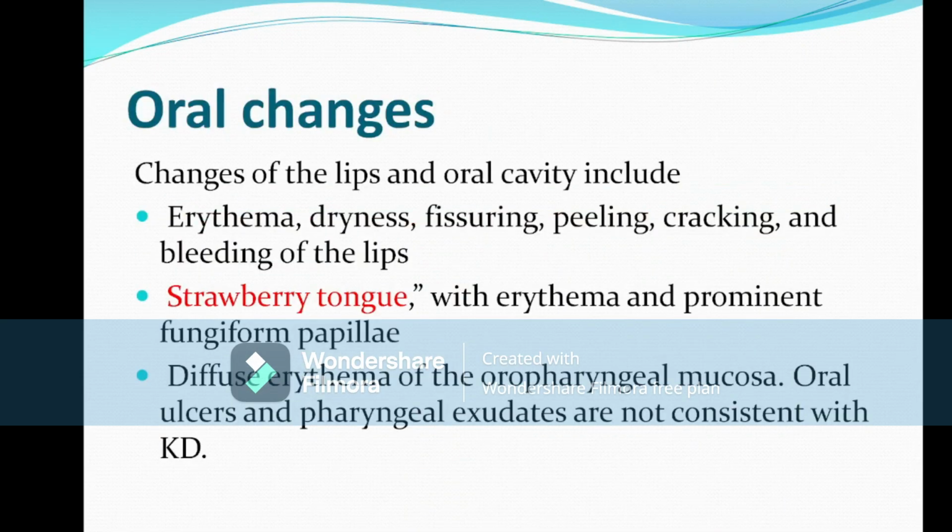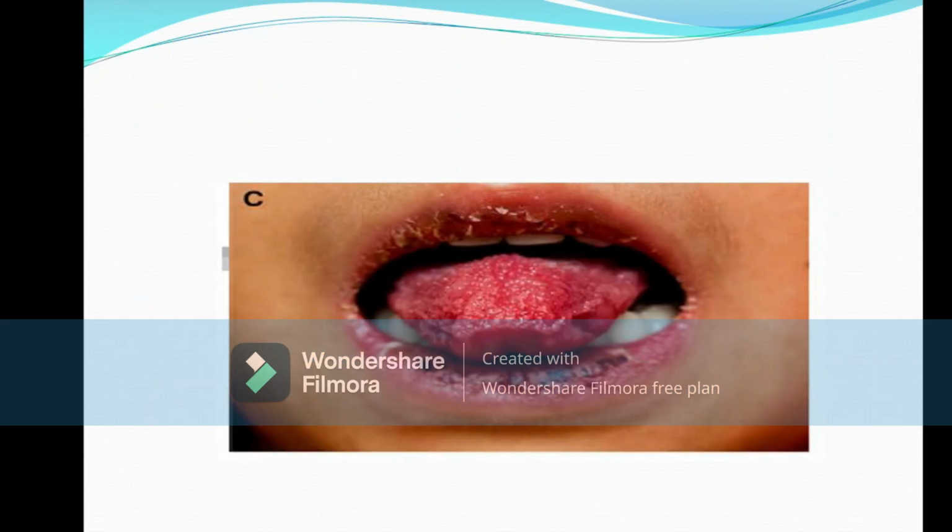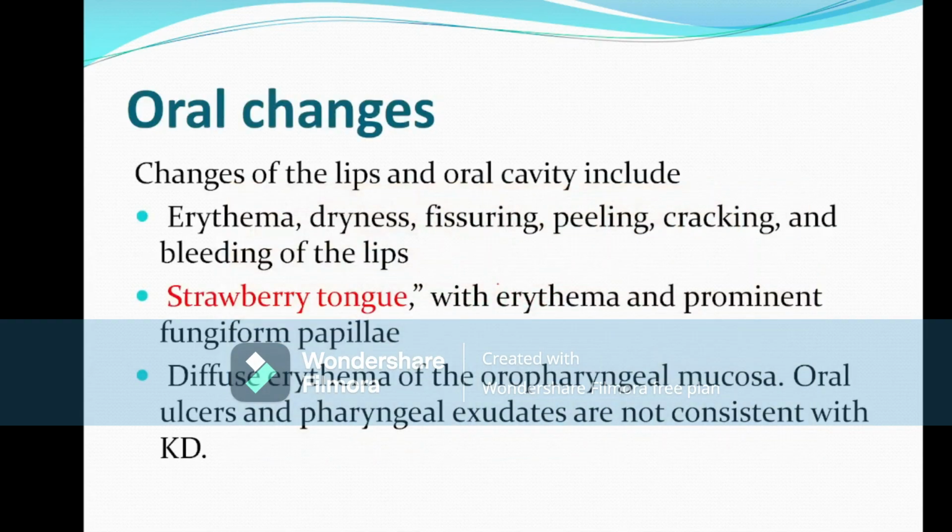The second feature is oral changes. That means there are cracked lips and a red tongue. This tongue is also named strawberry tongue. So if any question shows the picture and also says there is a strawberry tongue, think about Kawasaki disease.